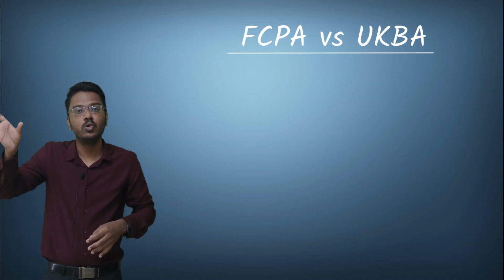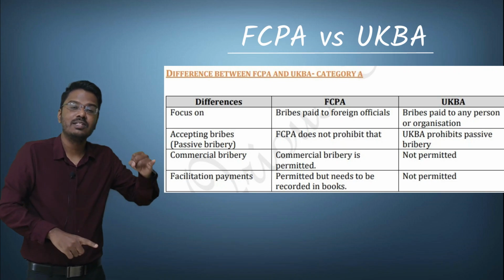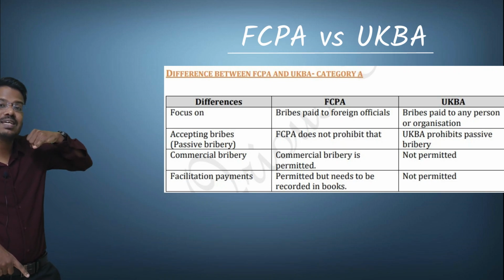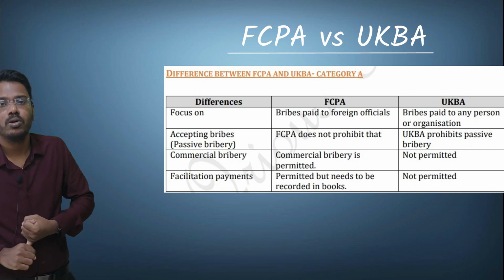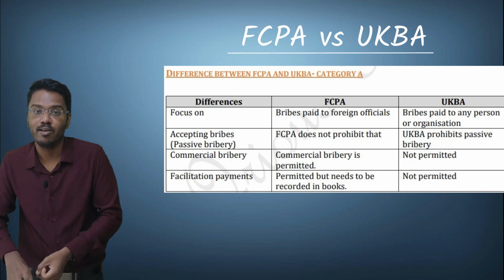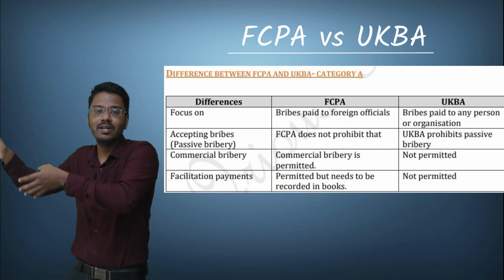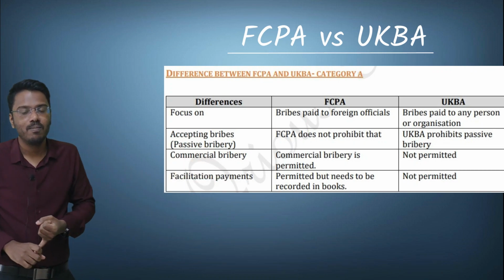Now, after discussing the essence of the UK Bribery Act, let's discuss the differences between the UK Bribery Act and the FCPA. Facilitation payment. The facilitation payment means those payments which have been made to a public official for expediting the routine governmental transaction, and that's what is called facilitation payment. And facilitation payment is accepted under the FCPA and it is prohibited under the UKBA.